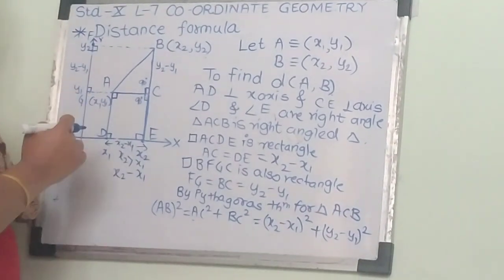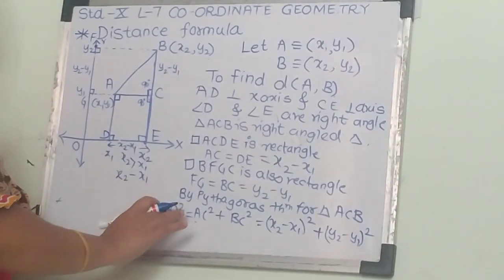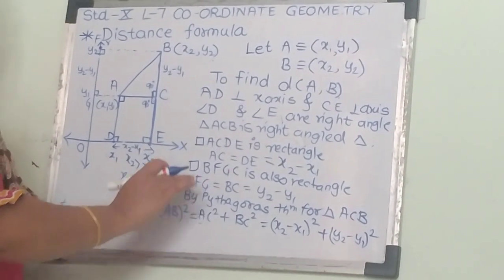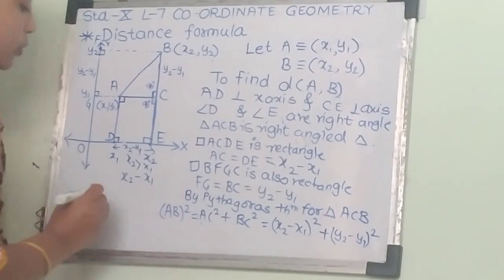Now we have to find AB only. So we have to remove this square. First we have to take the square root.